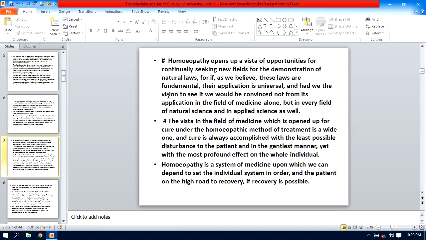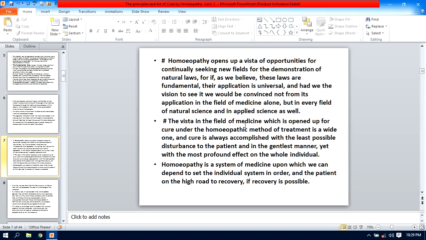And had we the vision to see, we would be convinced not from its application in the field of medicine alone, but in every field of natural science. Yes, this natural law is not only applicable for medical or therapeutic purposes, while it is applicable in every field of natural science and in applied science as well.